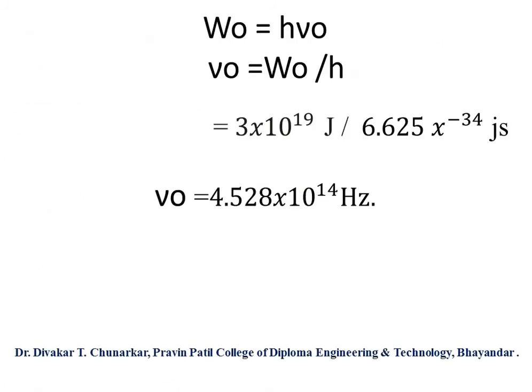So W0 equal to h nu 0, this is our mathematical formula. Therefore nu 0 equal to W0 upon h. So W0 is given as 3 into 10 to the power 19 upon the value of h, 6.625 into 10 to the power minus 34 joule second. We have to divide 3 into 10 to the power 19 divided by 6.625, this value we have to divide.